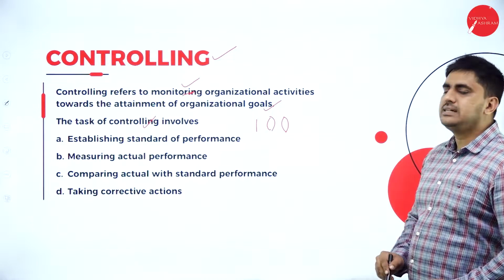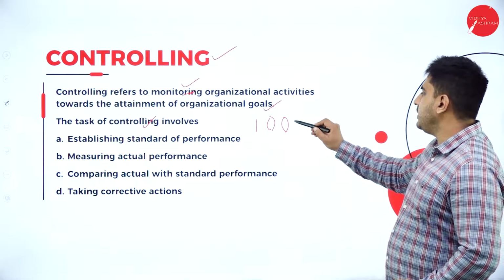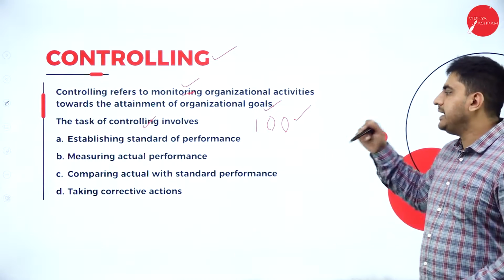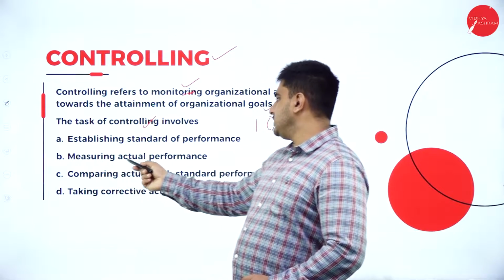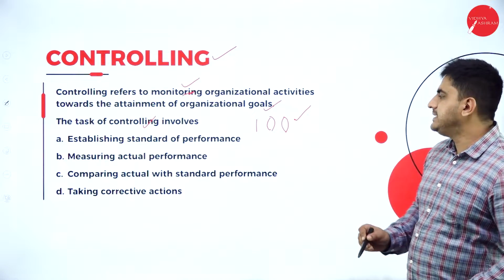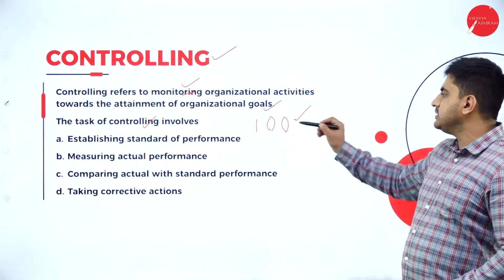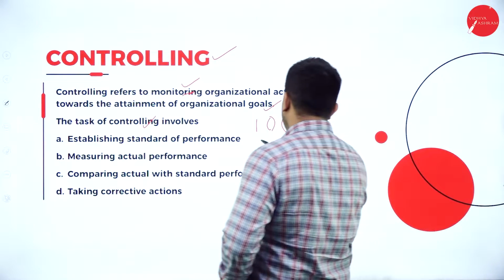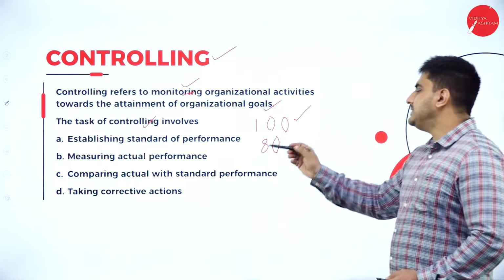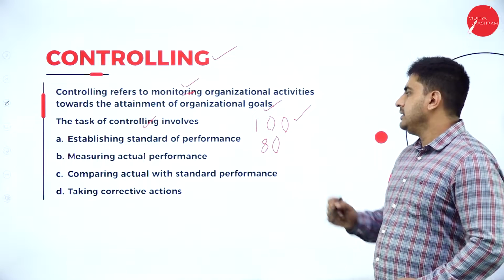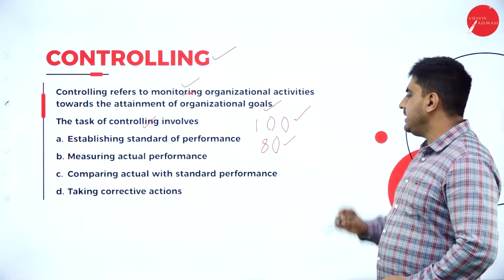You have to produce 100 products by the end of today. Then at the end of the day, the manager will go and measure the actual performance. For example, if the actual performance is not 100, it is only 80. He had set a standard of 100, but the workers have produced only 80.